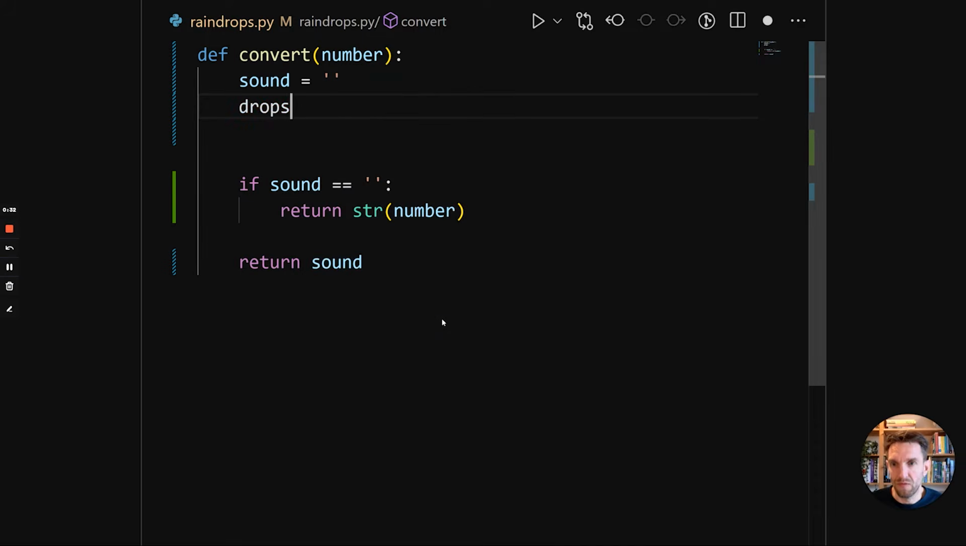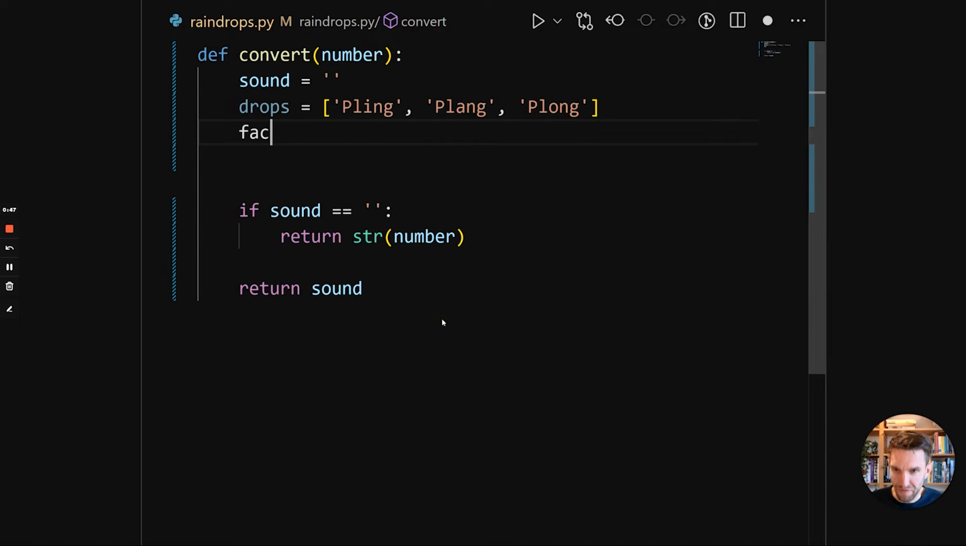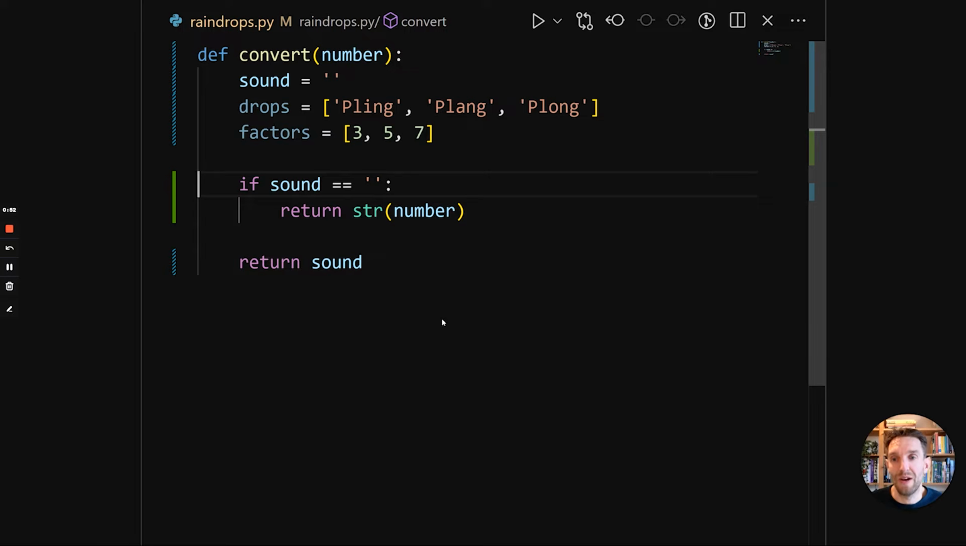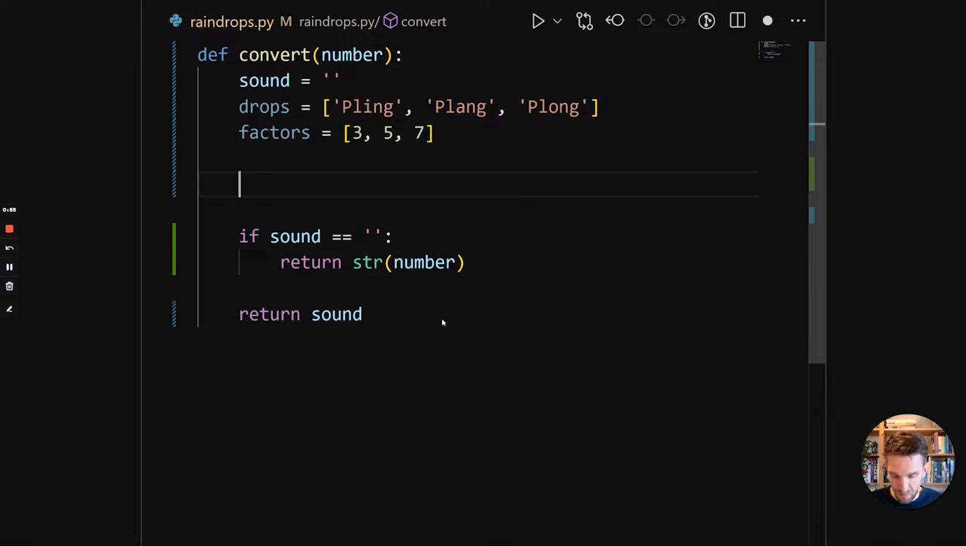And for that we'll do drops is, and then we'll introduce a list with the square brackets, pling plang plong. So this is a list with a string of 3 values. And then we have factors, which is 3, 5, and 7. And then we need to have some way of iterating over those. In a C-like language, you would do for i is 0 and then i less than 3, etc. But that's not how Python works. So if you want to iterate over a number range, you use the range function.